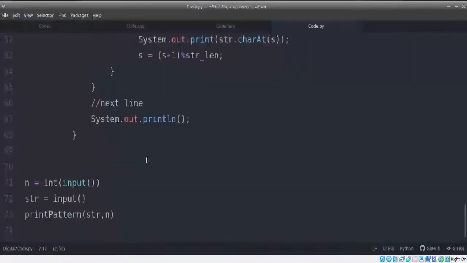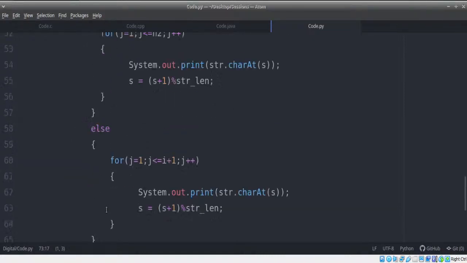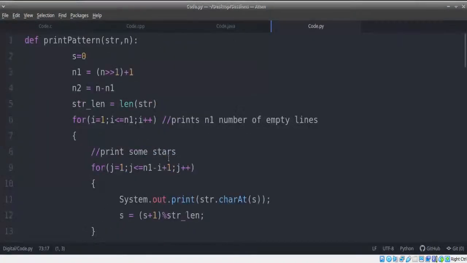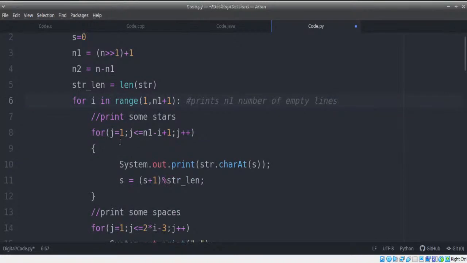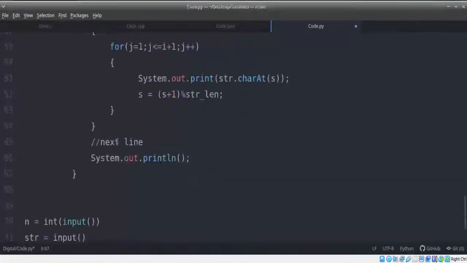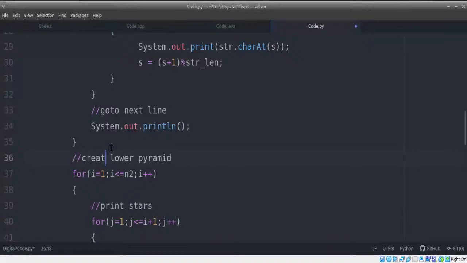Now remember, we have read this as a string, so we can access indices. Unlike Java, where string is an object of string class, in Python we can access indices. So we're just going to use this particular for loop here, and comment line is different here. So for 1 to n1, so I in range of 1 to n1 plus 1, because n1 should be where it stops. So that's what we're gonna do here. So let's remove the brackets, the closing bracket as well. Let's just remove it for the same purpose, which is here.